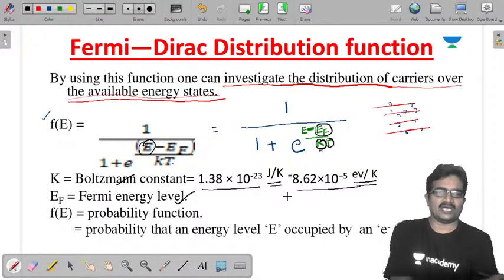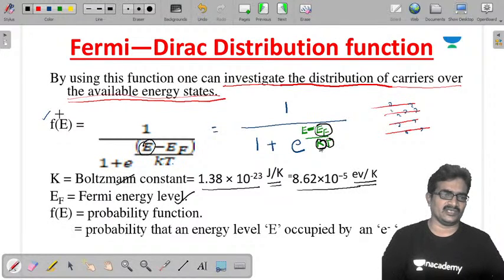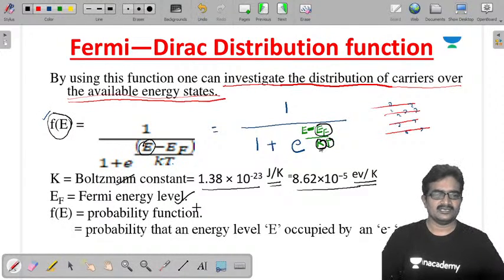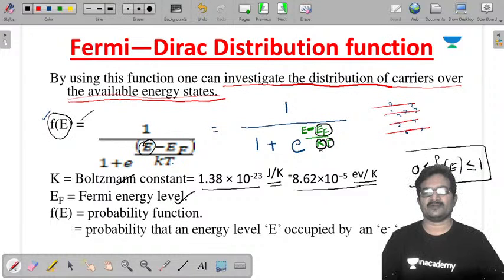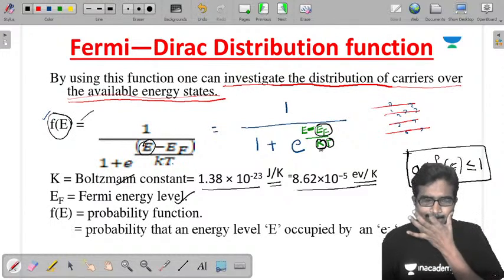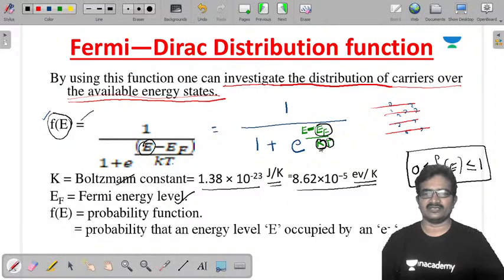Now the most important thing is f of E. What is f of E? That is very, very important. Simply, f of E is a probability function. Once it is a probability function, its value is greater than or equal to 0 and less than or equal to 1. The maximum value of any probability is 1. So its value is between 0 and 1.